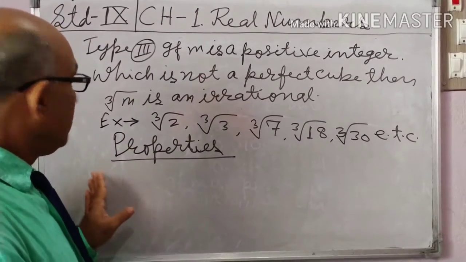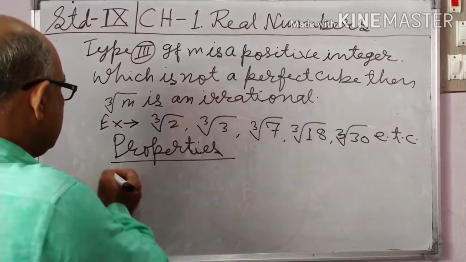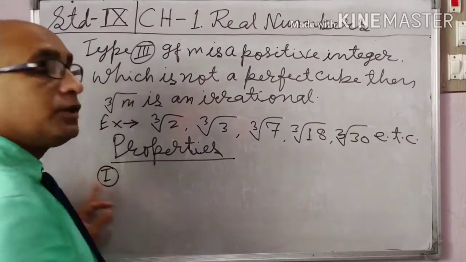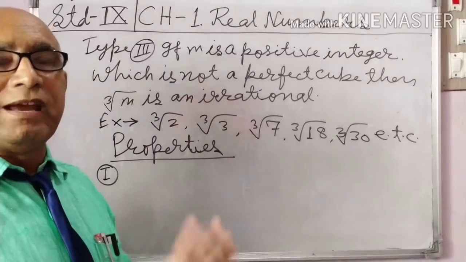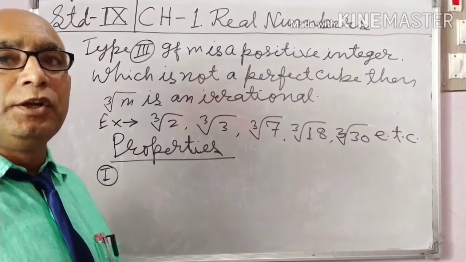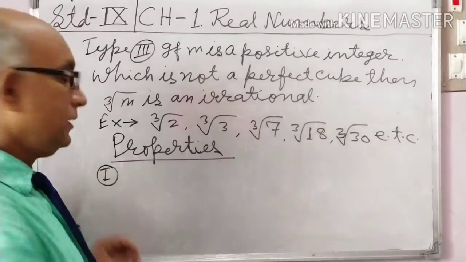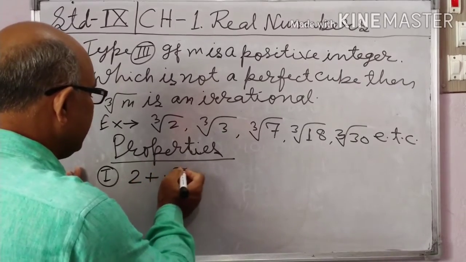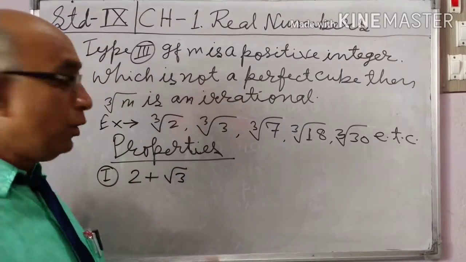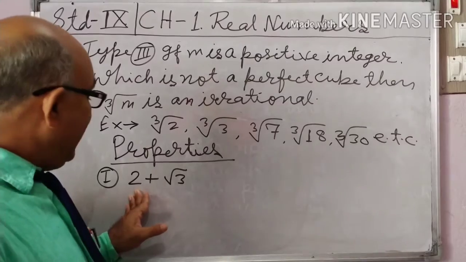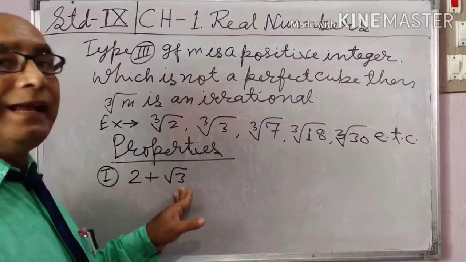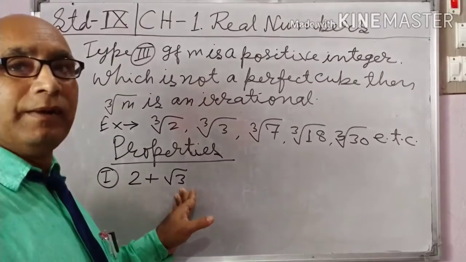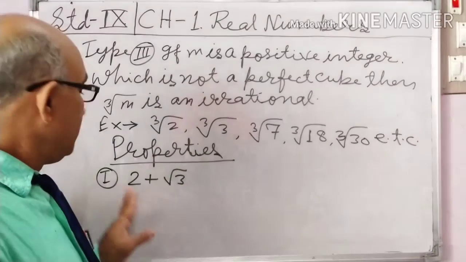The first property: the sum of two irrational numbers need not be irrational. The sum of a rational number and an irrational number is irrational.